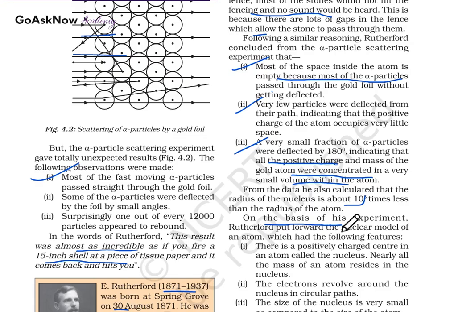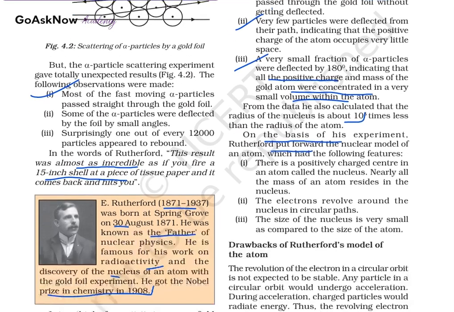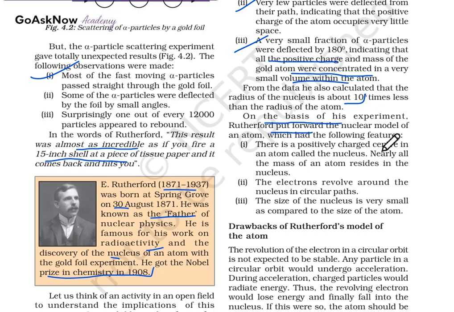So, on the basis of his experiment, Rutherford put forward the nuclear model of an atom, which had the following features. Let's study the features. First, there is a positively charged center of the atom, which is known as the nucleus. As we have already studied, he discovered the nucleus. So there is a charged particle in the center only. This is known as the nucleus, and nearly all the mass of the atom resides in the nucleus. The electrons revolve around the nucleus in a circular path, and the size of the nucleus is very small as compared to the size of an atom.